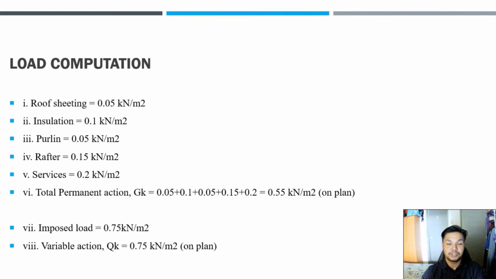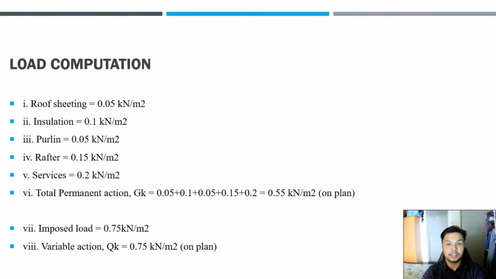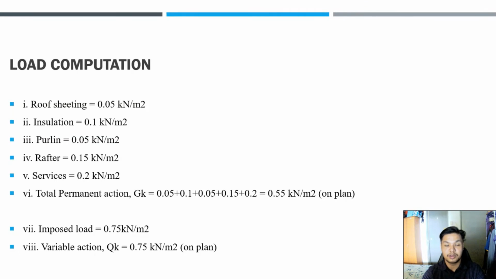For the load computation that will be used in this project, there are various loads such as dead load, live load and wind load. The dead load consists of roof sheeting, insulation, purlin, rafter and services, which have different values, and the total permanent action is 0.55 kN per meter square on plan. For the imposed load, we assume 0.75 kN per meter square, which is the same as the variable action on plan.